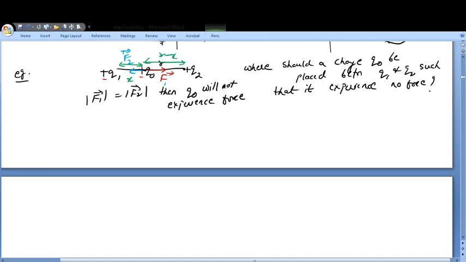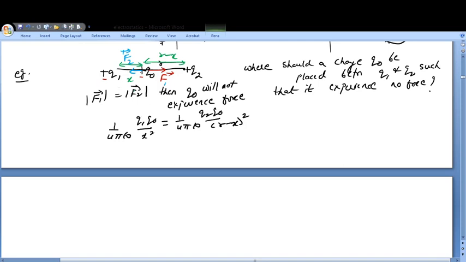So what is force F1? I can just equate this: 1 upon 4 pi epsilon naught q1 q0 upon x square is equal to 1 upon 4 pi epsilon naught q2 q0 upon r minus x the whole square. So I hope this concept is clear to you.